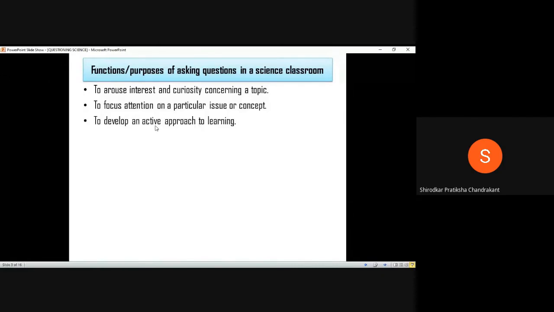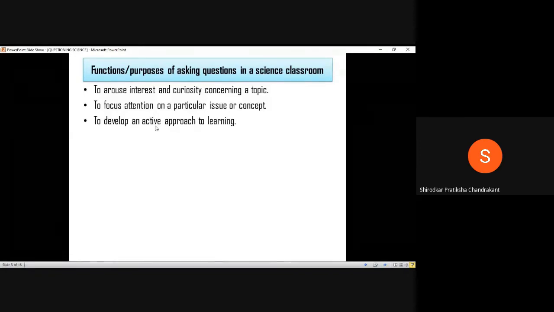Third one is to develop an active approach for learning. Now, we all are aware what is an active approach or how it looks in a regular classroom. I'm not talking about the online because the context of questioning in a regular classroom and an online classroom is very different. So considering our normal classroom situation, it helps develop an active approach to learning. As in when you ask questions, you have done your internship in the first year, so you are quite aware what kind of an environment is generated when you ask a question in the classroom.